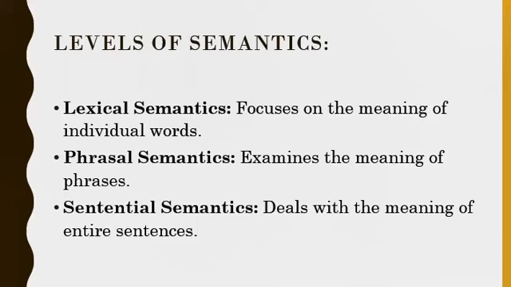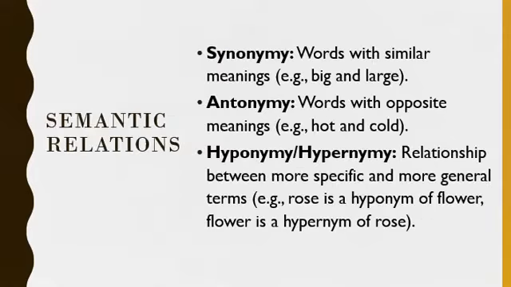of entire sentences. So know the three levels of semantics: lexical semantics, which deals with the meaning of individual words; phrasal semantics, which deals with the meaning of phrases; and sentential semantics, which deals with the meaning of entire sentences. And now we'll learn a bit about semantic relations.